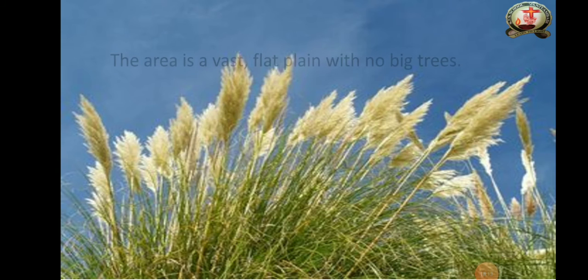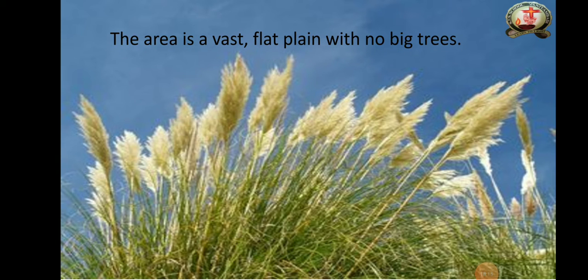Here the area is a vast flat plain with no big trees. Instead of tall trees, tall grasses are present.